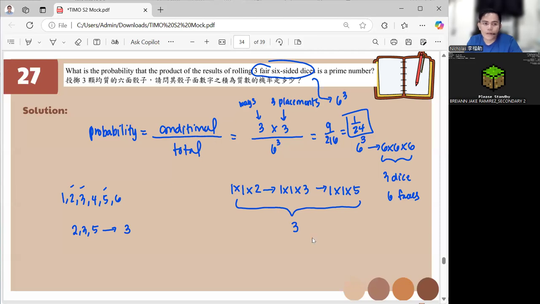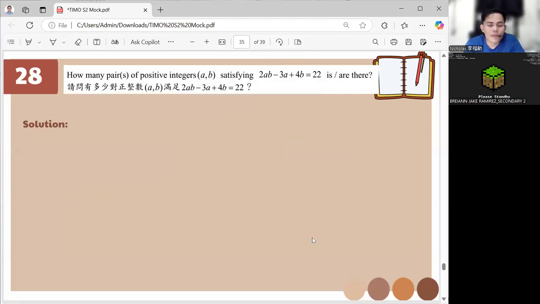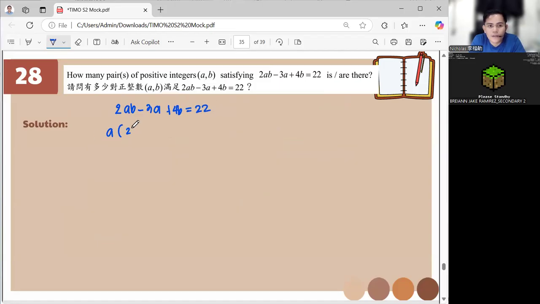Okay, let's have number 28. How many pairs of positive integers (A, B) satisfy 2AB minus 3A plus 4B equals 22? So we can factor out the A. We get A times (2B minus 3) plus 4B, right? We want to have 2B minus 3, so we can have 2 times 2B.